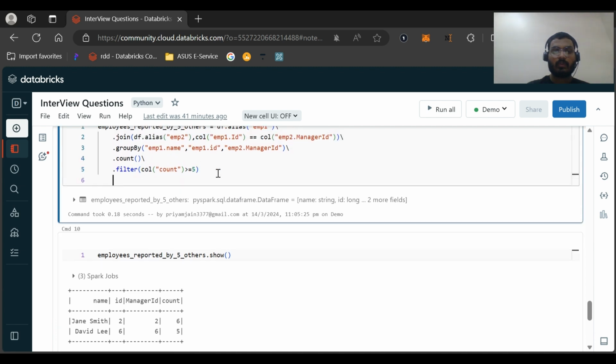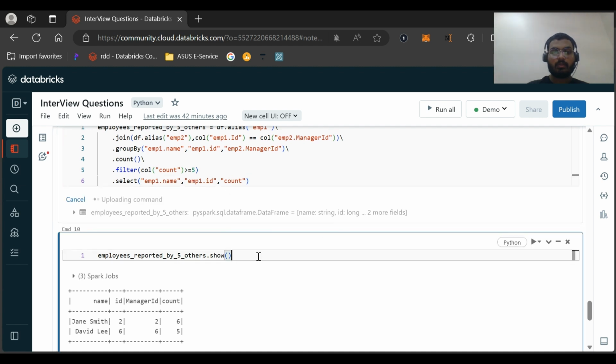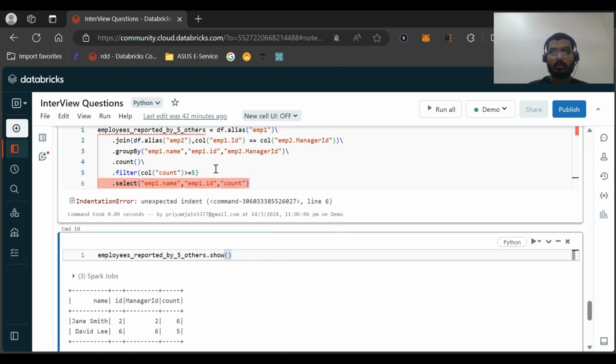That's all. Dot select, and we will take emp1.name and emp1.id, and for reference purposes we will also take the count. I think that's it. And then the same error.